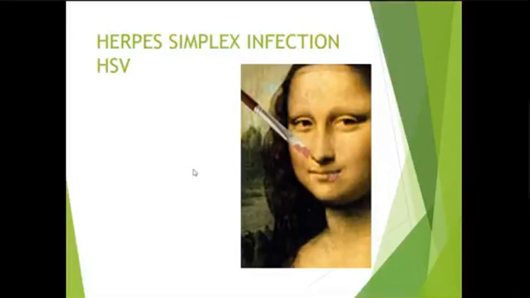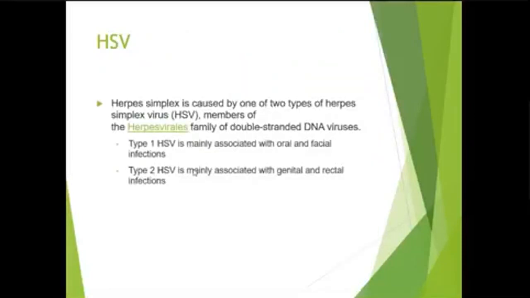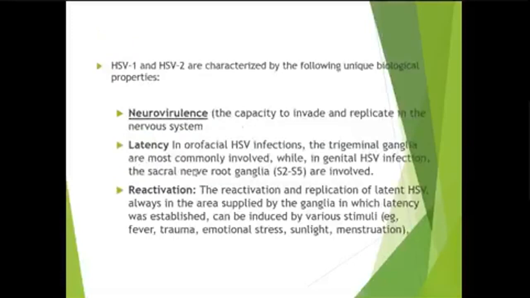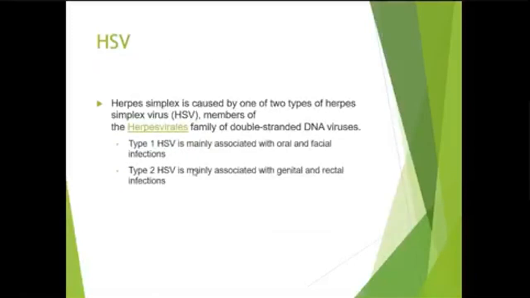Now coming to herpes simplex virus infection, or HSV infection. There are two types of HSV, HSV1 and HSV2. It is a double-stranded DNA virus of the herpes family. Type 1 HSV is mainly associated with oral and facial infections, while type 2 HSV is mainly associated with genital and rectal infections.